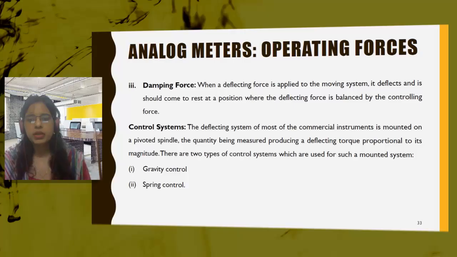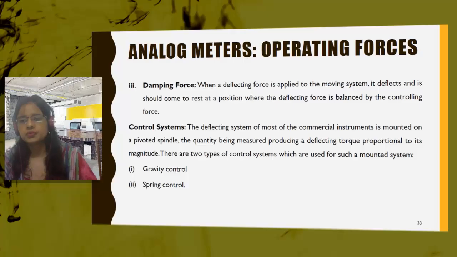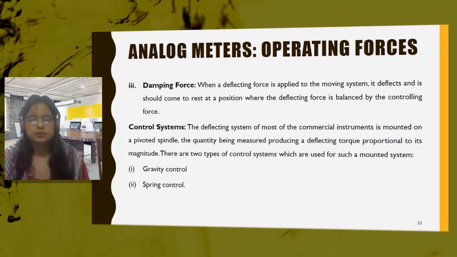So when a deflecting torque is applied to the moving system, it deflects and it should come to rest at a position where the deflecting force is balanced by the controlling force. The damping force provides the steady position to the pointer. So this is known as damping force. The system which provides the damping force will be known as the damping system. So this was all about the operating forces.